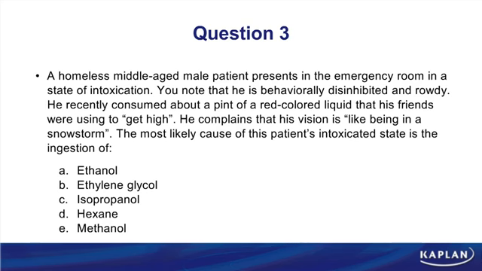Well, of course, the blurry vision, the vision like being in a snowstorm, that is a real clue to this question. Vision damage is consistent with choice E, methanol. Remember, ethanol: nausea, vomiting, headache; ethylene glycol: nephrotoxicity. So this was methanol.